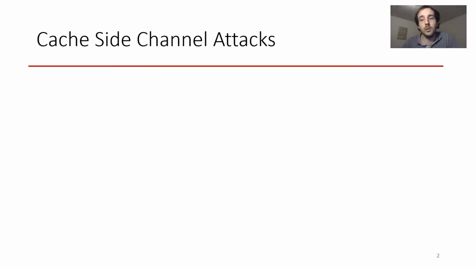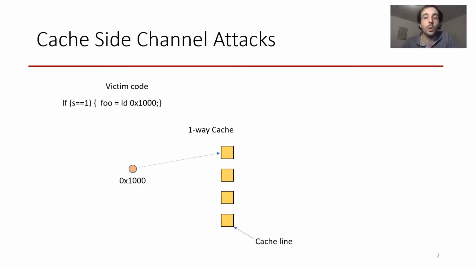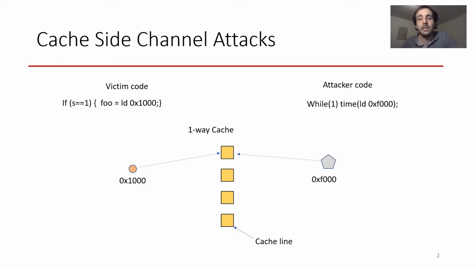Let's introduce the fundamentals of cache side channel attacks with a simple one-way cache composed of 4 cache lines. Let's assume that the victim application code performs a load to a specific address when a Boolean secret is 1. If an attacker can find an address that maps to the same cache line as the victim address, they can learn the value of the secret without directly accessing the secret.